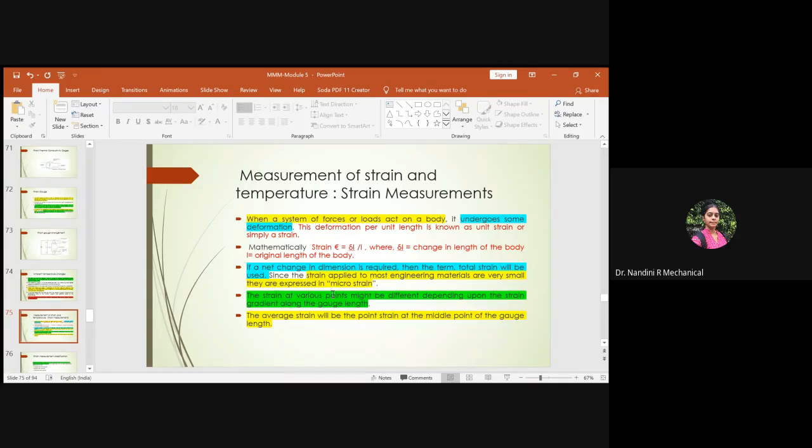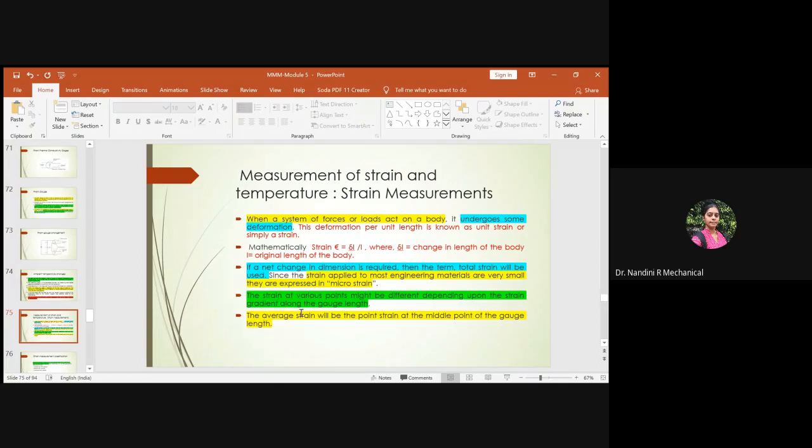The strain at various points might be different depending upon the strain gradient along the gauge length. You might have a gauge length, and at each location the value of the strain might be different. It depends upon the gradient of the strain factor.